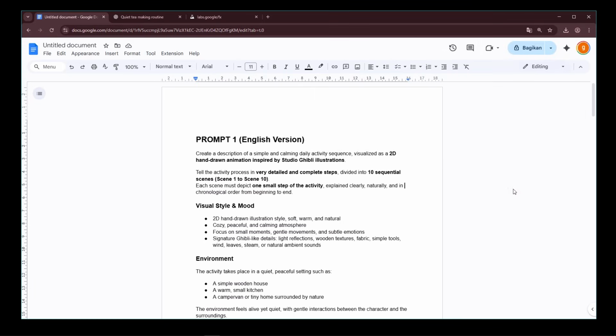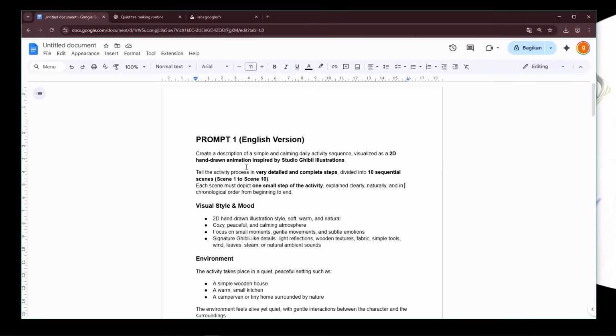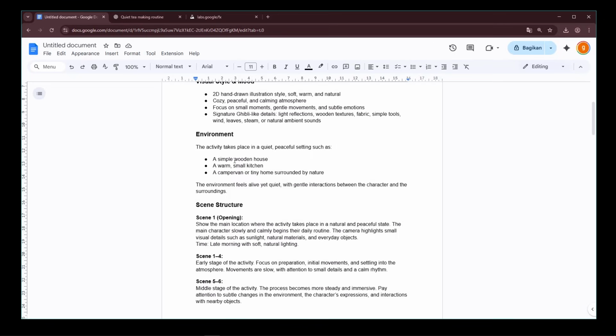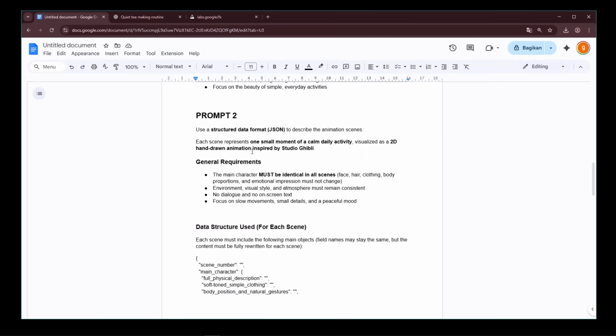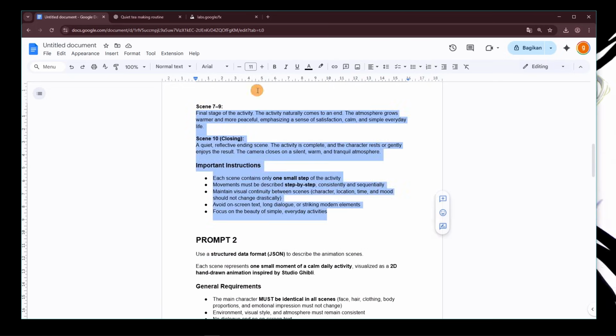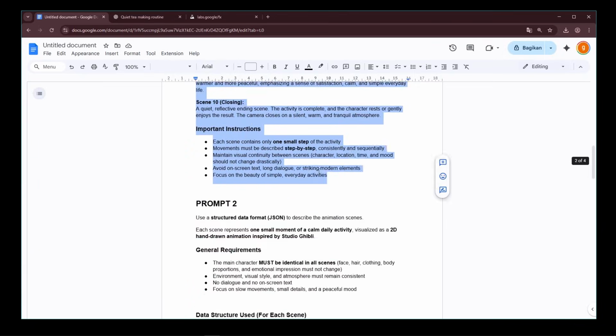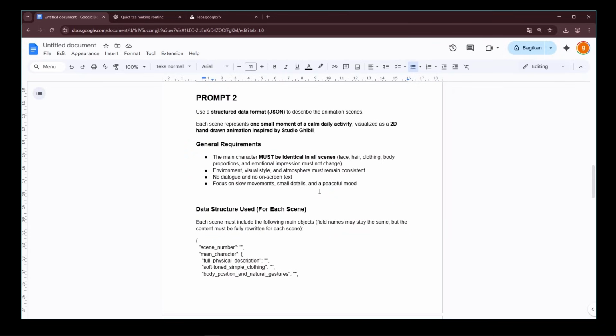First, here I already have prompts that you can use. So later you just need to check the description box. There are prompts that you can just take. And here, for the prompts, there are two available. The first one, here we will try to create the narrative or the story. Then, later at the bottom, we will try to make the text-to-video prompt.